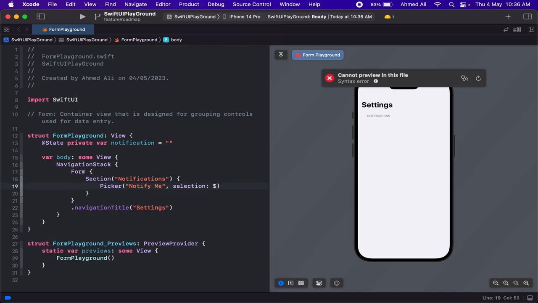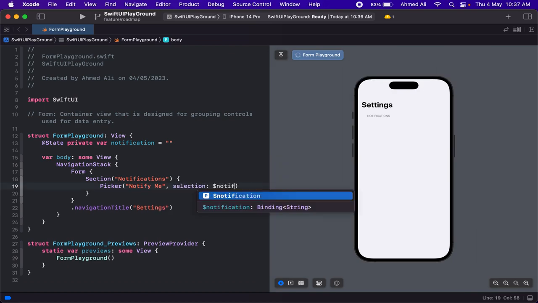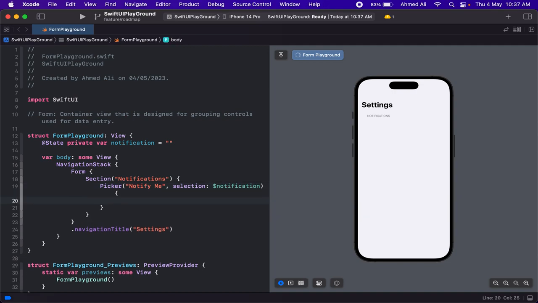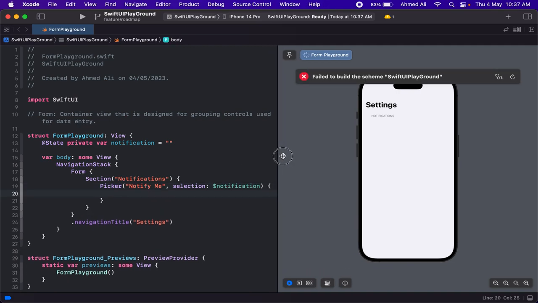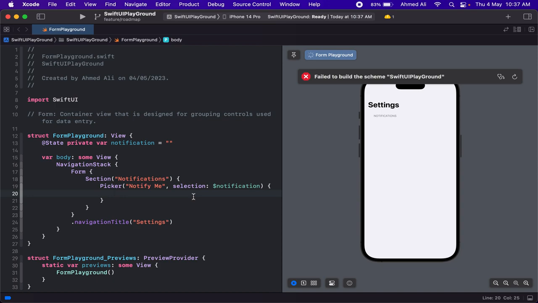It's a binding, so use $ sign and your state name, and we can use dynamic values inside a picker, but for now let's have some static elements.